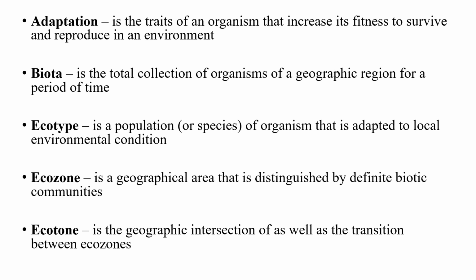That is, when you have an organism that is able to adapt to local environmental conditions, you refer to that as ecotype. And we also have ecozone. Ecozone, in its own case, is a geographical area that is distinguished by definite biotic community. That is, in a geographical area, you have definite organisms that are present there. So you refer to that as ecozone.